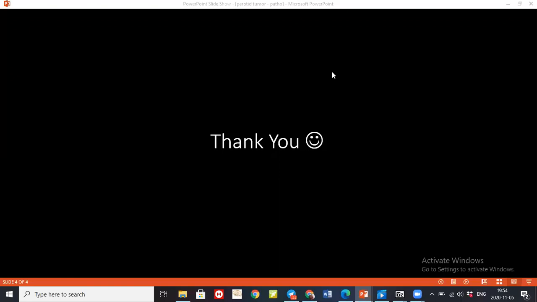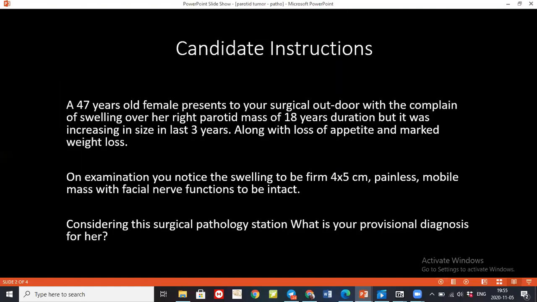Ma'am, in the provisional diagnosis, we have to say pleomorphic adenoma? Because I thought it was some carcinoma. There was history of weight loss and everything. No facial nerve involvement. There was no facial nerve involvement. Oh, sorry. We have to welcome new members as well.